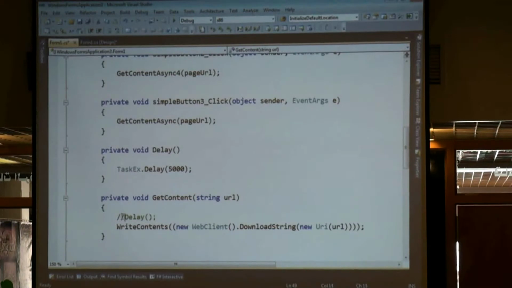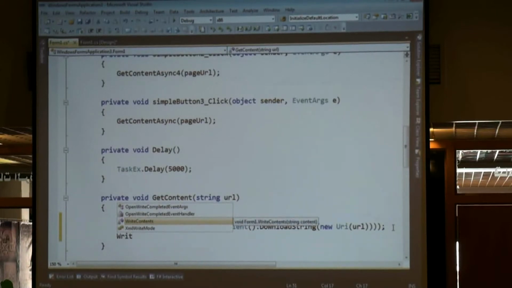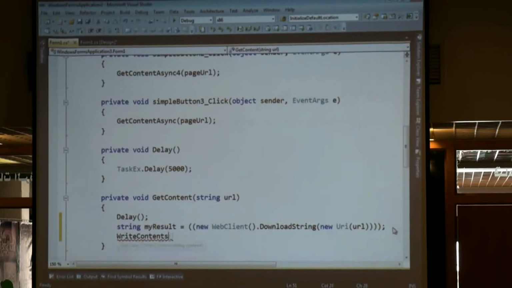This is the normal code. I'd rather have the same string, just to make it clear. So actually, it's the same code.